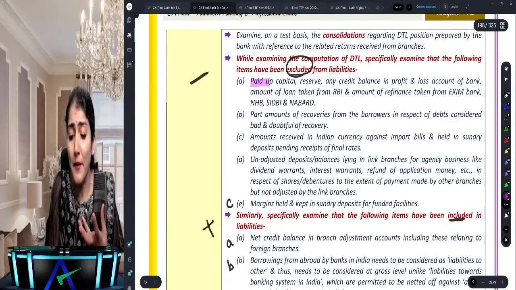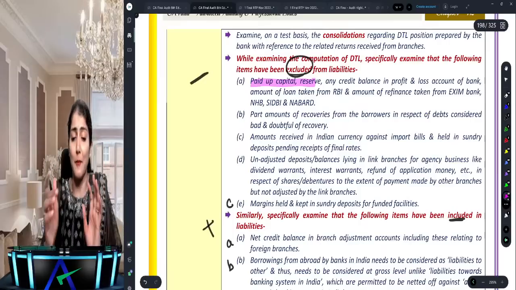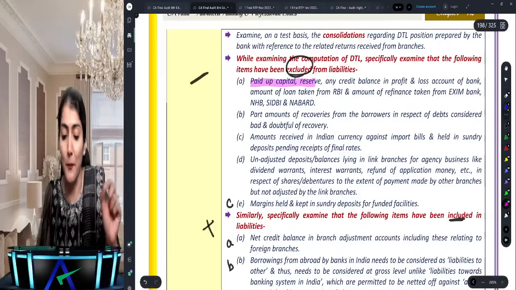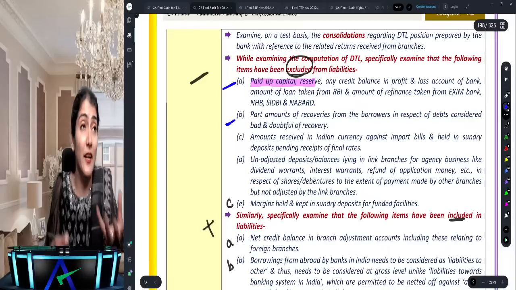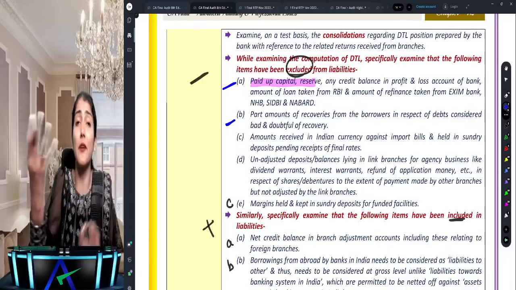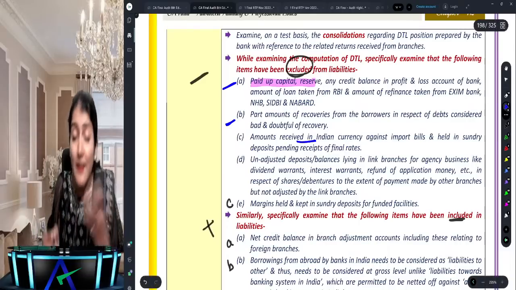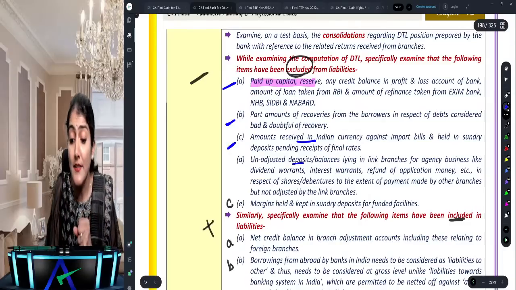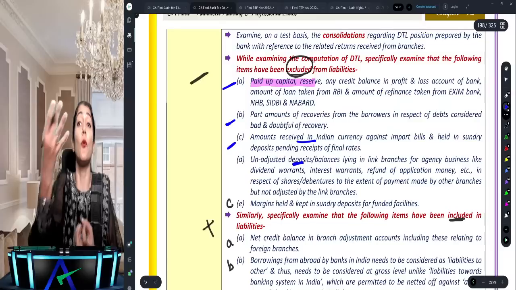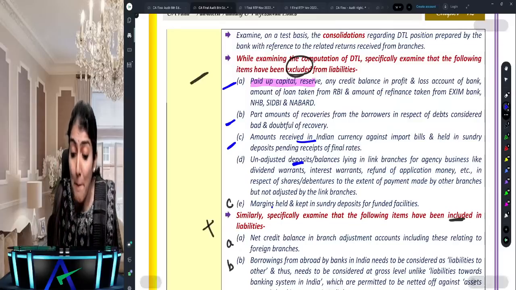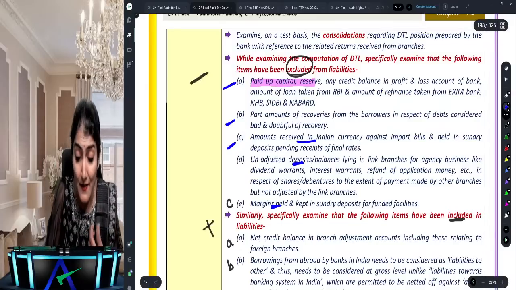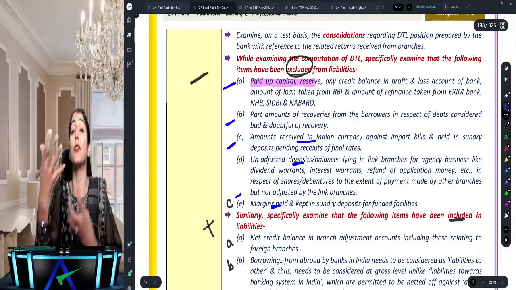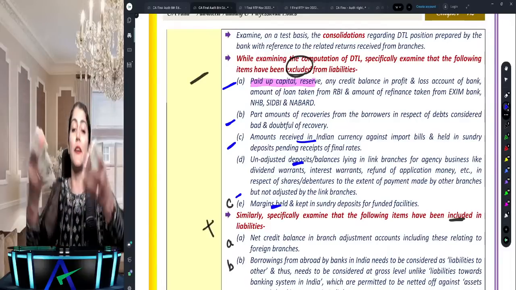Paid up capital reserve, obviously I'll exclude it from the liability. Part amount of recovery, it's a recovery, why include it in liability? Amount received in Indian currency, I've received it, so why include it in liability? Unadjusted deposit, it's a deposit, so why include it in liability? And margins held, again it's a margin, it's money which you have with you, so again no need to include it, it's not the liability of the bank.